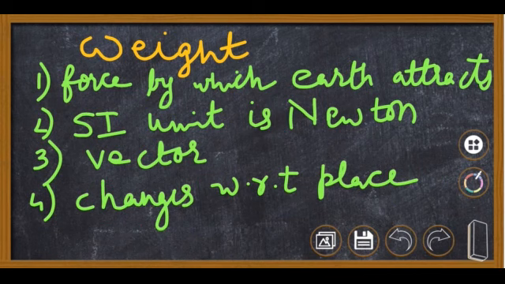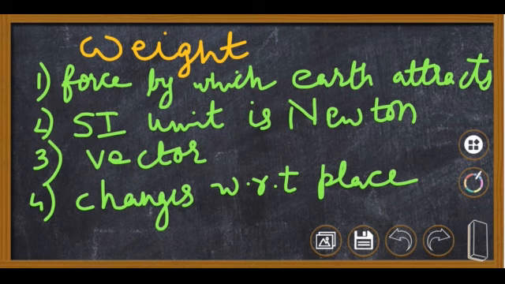Now let's see what is weight. Weight is defined as the force by which the earth attracts you. The force by which the earth attracts any body is known as the weight of that body. And the SI unit of weight is Newton. If you are saying that your weight is 60 kg, it is wrong. Actually, it is 60 Newton.